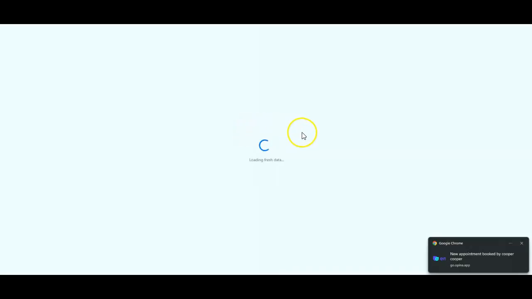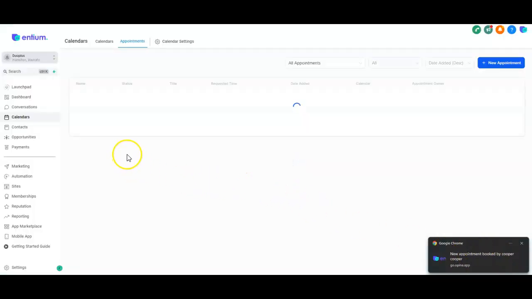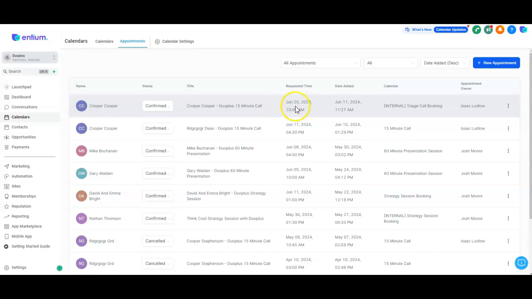And it will redirect you to the calendars screen. You can go into HighLevel, and there's a notification of new appointment booked. And once it updates, we should be able to see any upcoming bookings. Yep, so there it is. This is the time we selected in New Zealand time. We selected 3 p.m. in Los Angeles, but it's 10 a.m. here. And you can see it's assigned to Isaac.